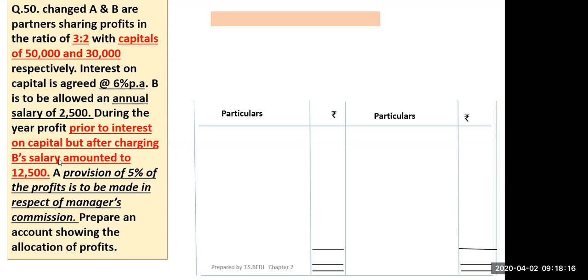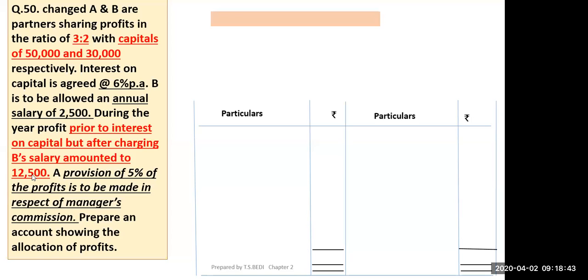So what should be the actual profit? If anyone can tell me the actual profit. Profit before interest and after charging B salary is 12,500 and B salary is 2,500. 15,000. Yes, very good.